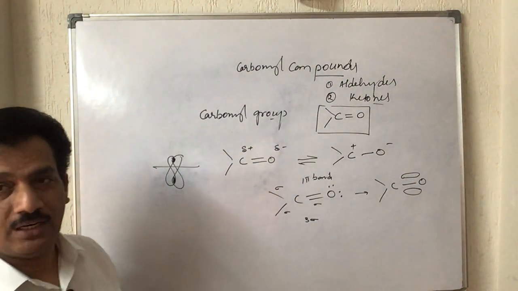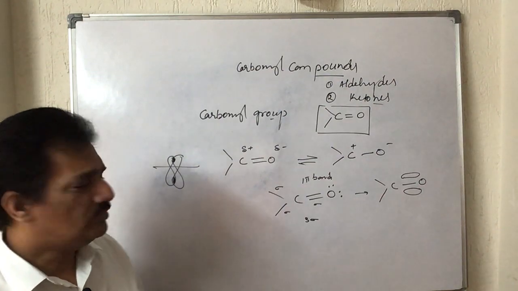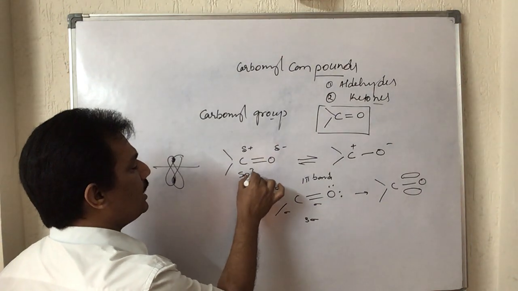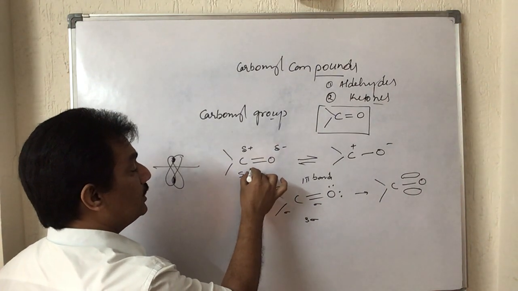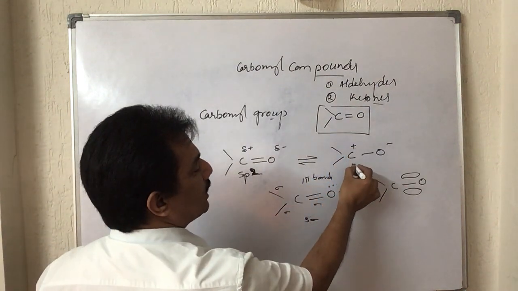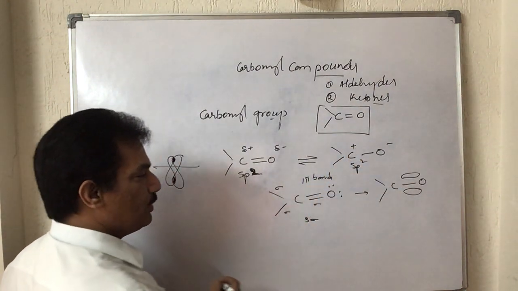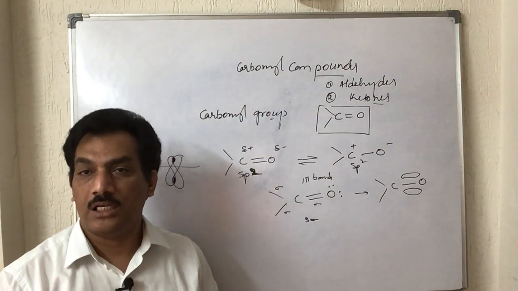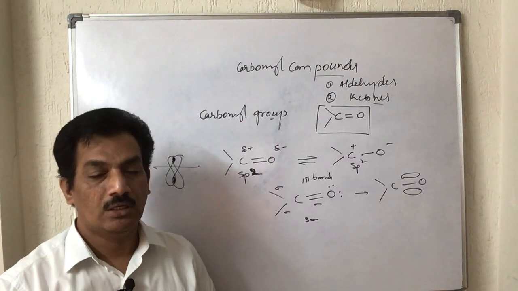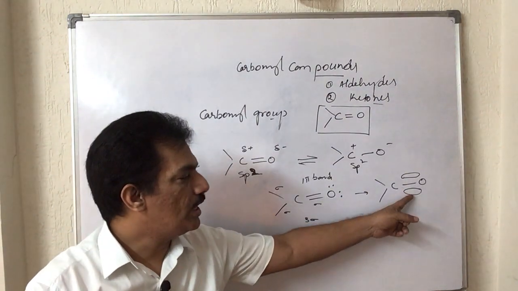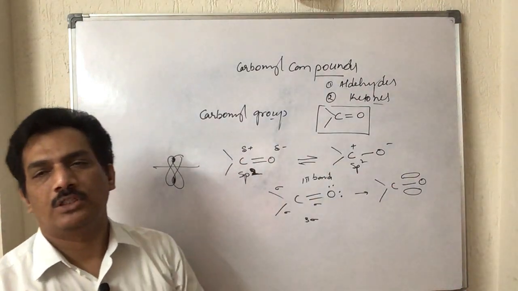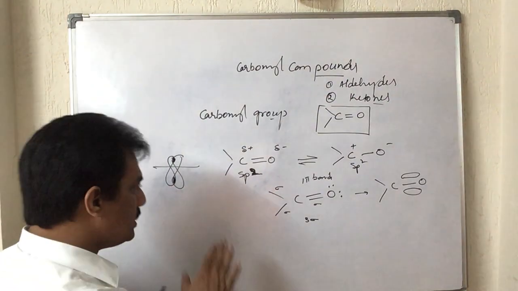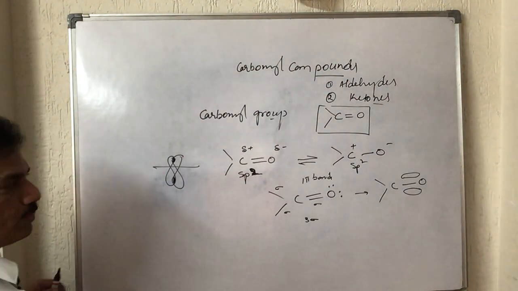First of all we have to find the hybridization of carbon in this. Simply you can guess, because carbon has a double bond, it is under sp2 hybridization. Even when it has a positive charge we can guess the same sp2 hybridization. So in the carbonyl group, carbon is under sp2 hybridization. Remember the third p orbital is in pi bonding, and we already know pi bonds require pure p orbitals. That's why.